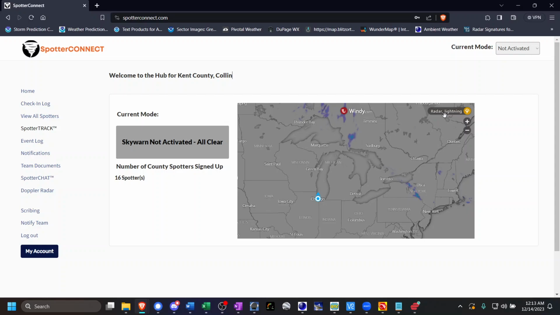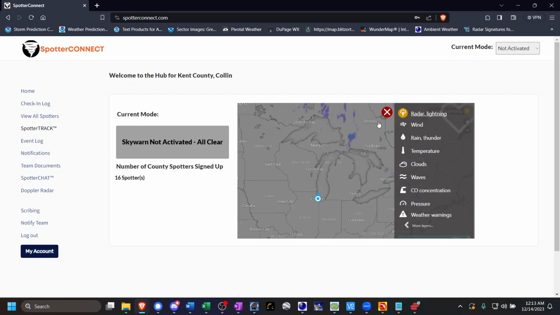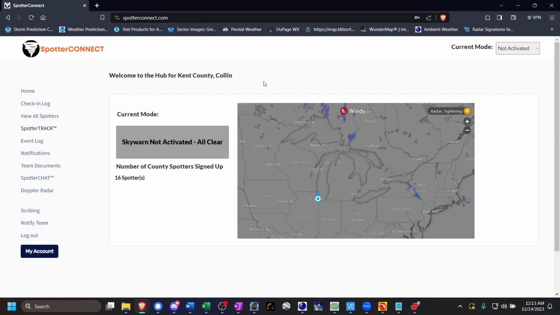And by way of quick comment, I do have the ability to toggle both on this page and also the Doppler Radar page that I will briefly mention momentarily. I have the ability to select different weather products to maintain situational awareness. As I've stated in every video so far, the Doppler radar provided at Spotter Connect is good for basic situational awareness, but nevertheless, it does not replace the need for high-level radar software such as GR Level 3, GR2 Analyst, Radar Omega, WSV3, or Radar Scope. This, of course, is the home page that a scribe will see.